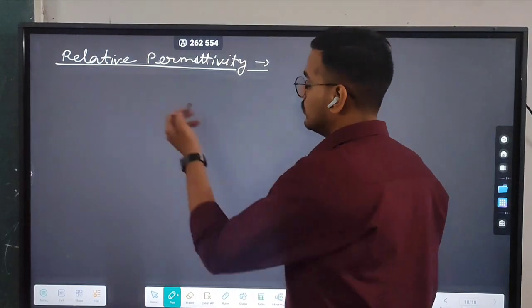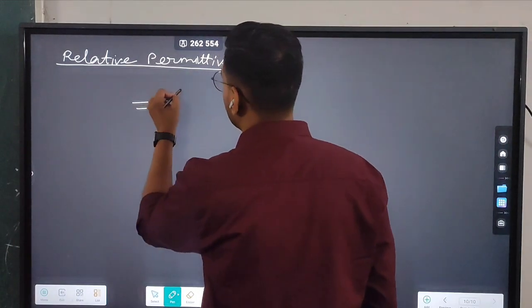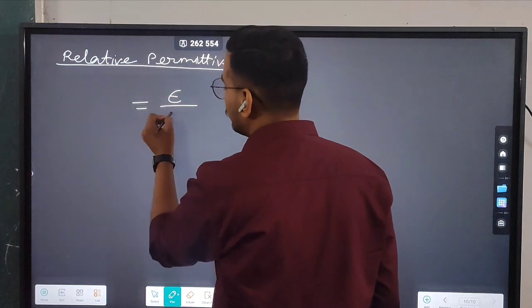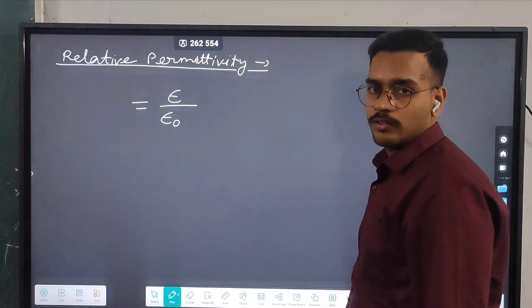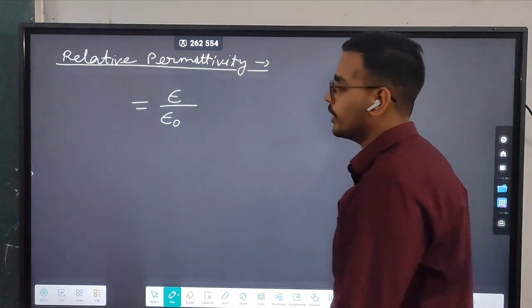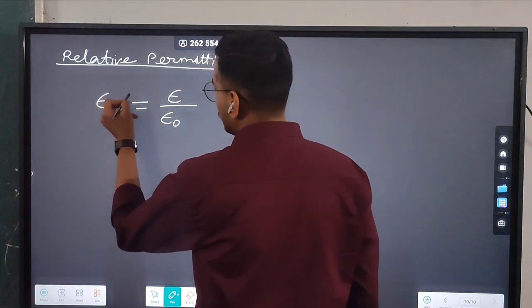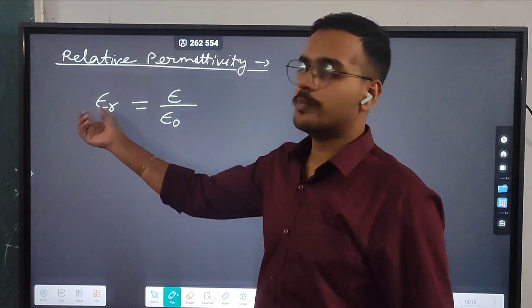It is the ratio of permittivity of any medium with respect to permittivity of vacuum or air. It is denoted by epsilon r. Epsilon r means relative permittivity.